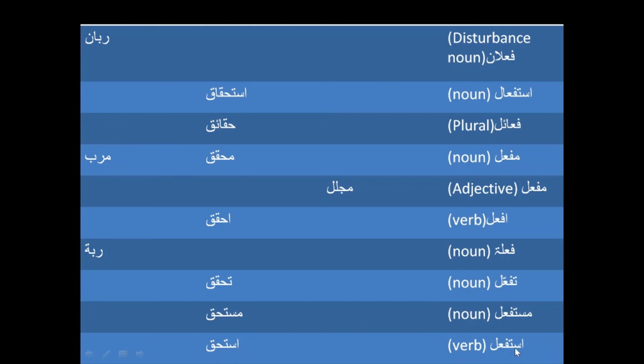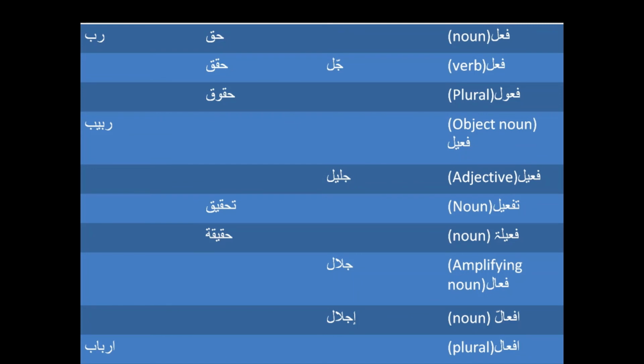And then we have istaf'al form. Istaf'al is a verb, and it is going to make Haq into Astahiq, and Astahiq is again like demanding due rights or getting the reality. So in that sense we are going to use it.